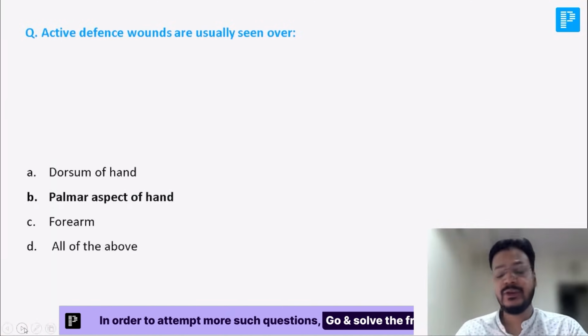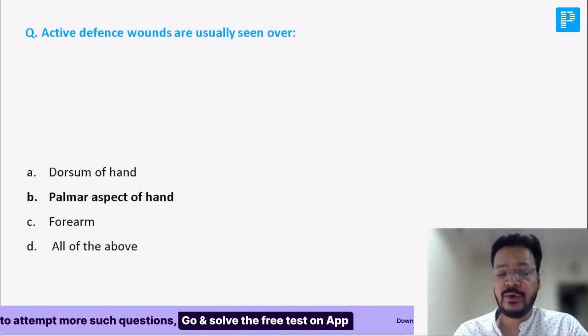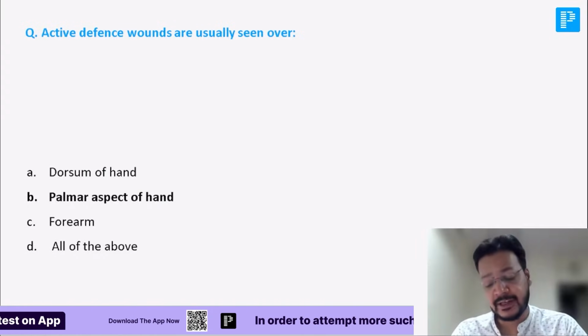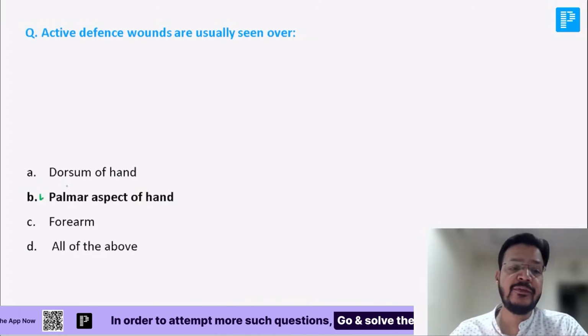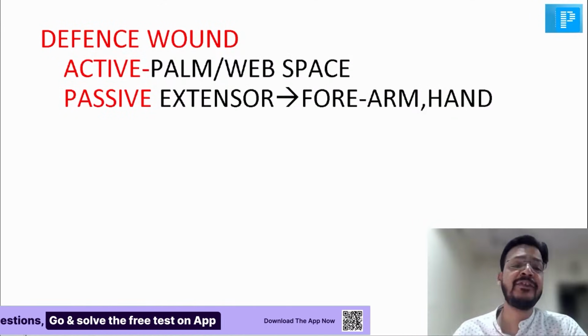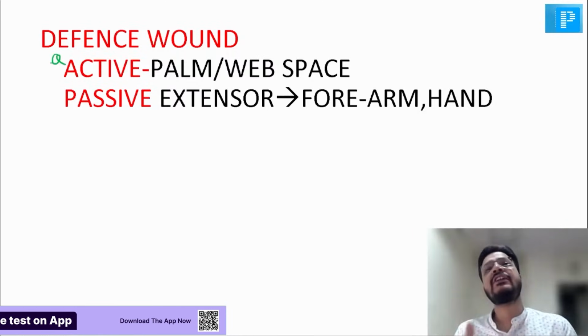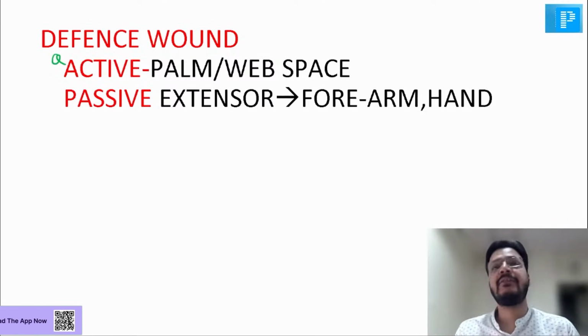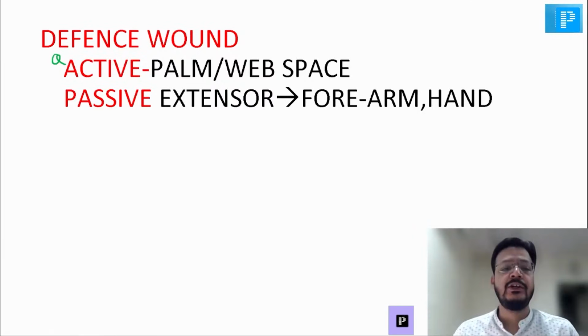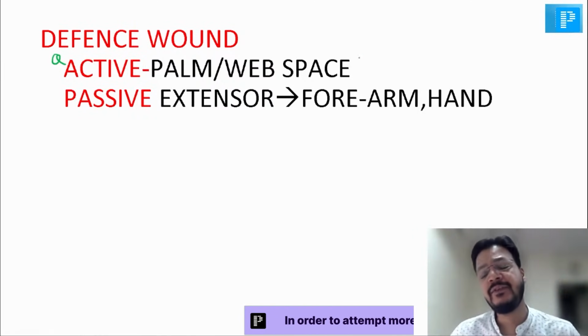Anyways, the question is, active defense wound are seen in which type of injury? What are the sites of active defense wound? The site of active defense wound is the palmar aspect of the hand. There are two types of defense wound. What is active defense wound? Like this, see, someone is hitting you and you are holding or grasping the weapon. That is active defense wound. So it is common on the palmar surface or the web surface.